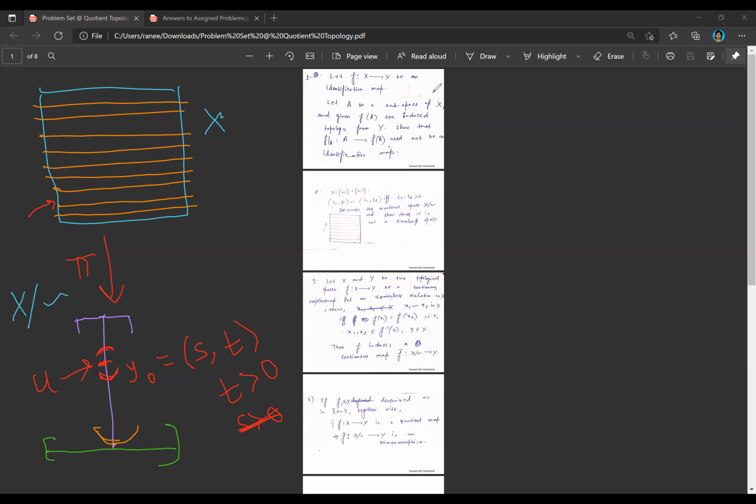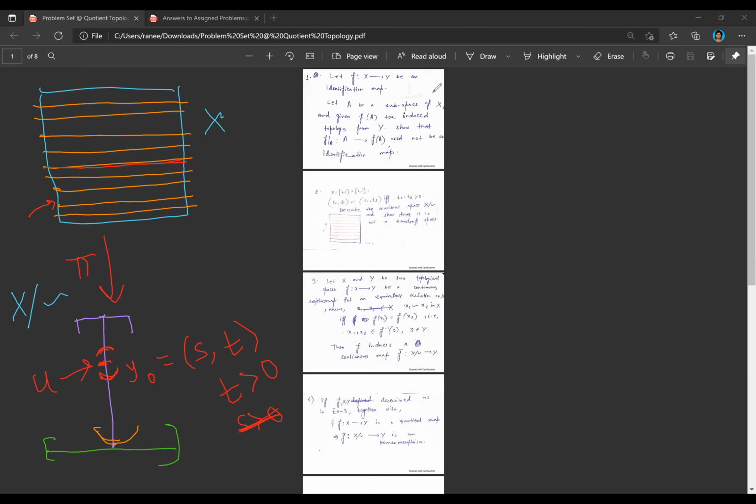Go ahead. I was just saying, if you first understand what the inverse images are, it will be all those points which are identified to y naught. And what are those points which are identified to y naught? That entire line x comma y naught. Exactly. So the inverse image of the open set U will be something like, how do I explain this?